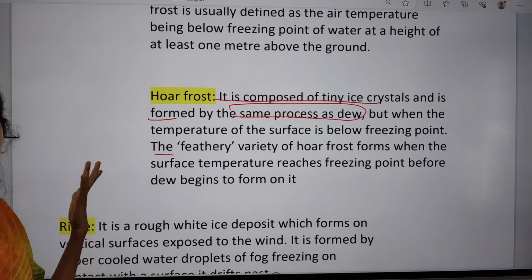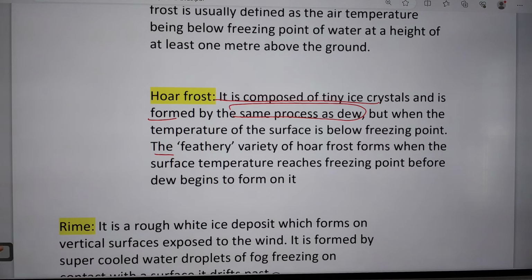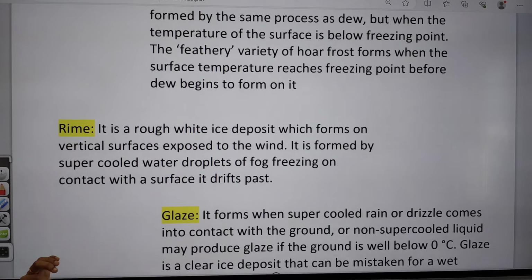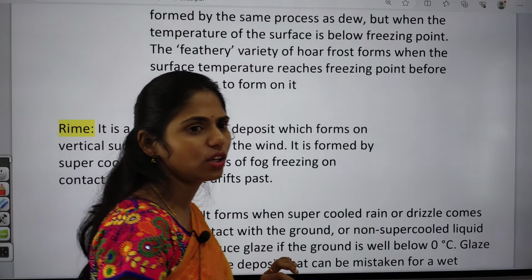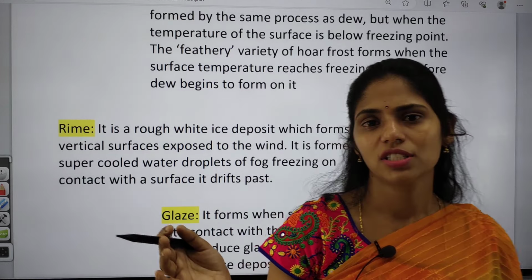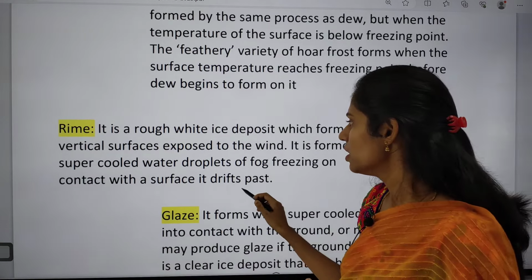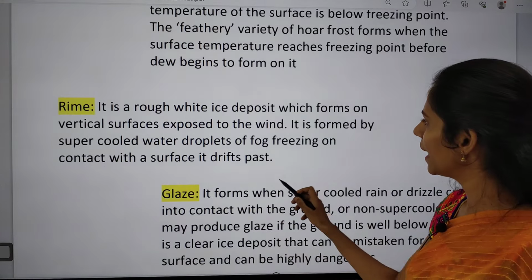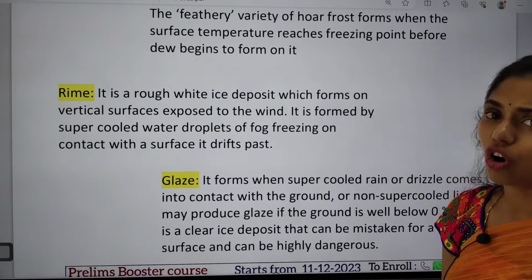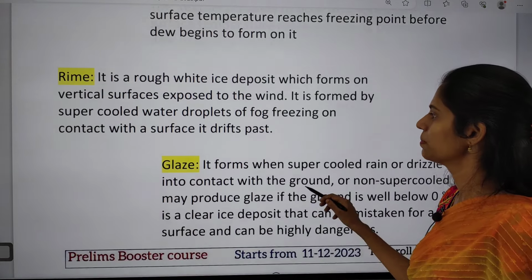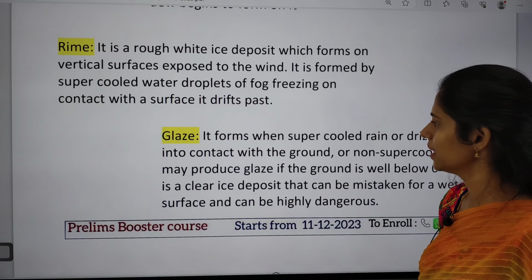Then at that time we can see this hoar frost. And next one is rime. Rime means, especially in some very temperate areas, you can see on the surface of windows or on the surface of walls the formation of ice. Okay, so that is called rime. Rime is a rough white ice deposit which forms on vertical surfaces exposed to winds. That is called rime.